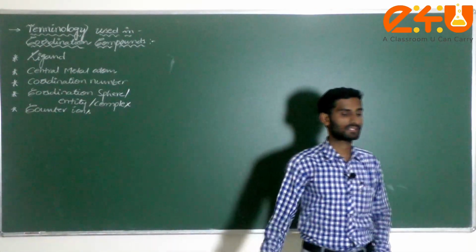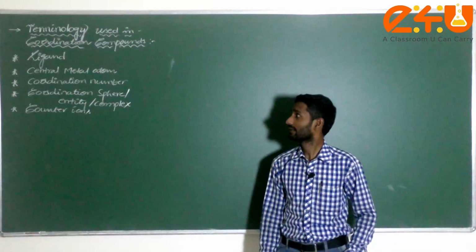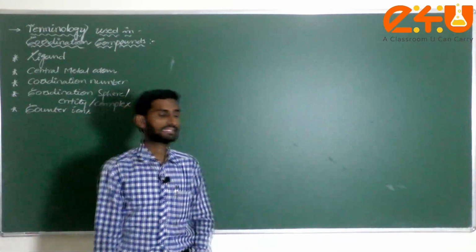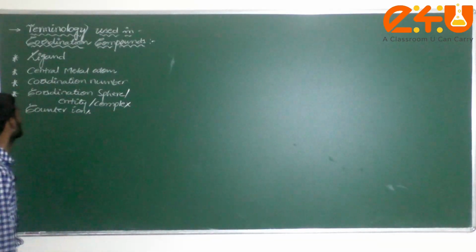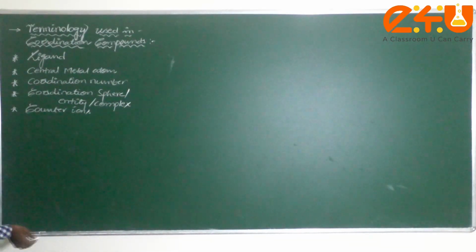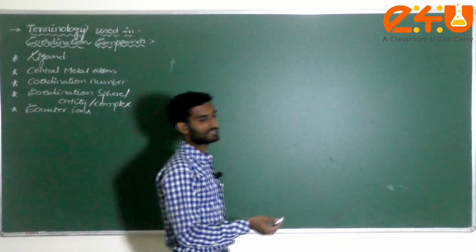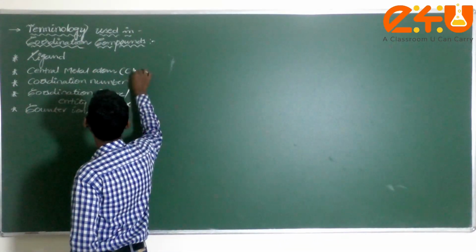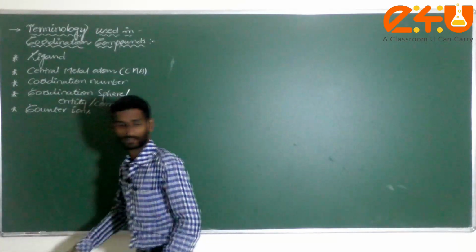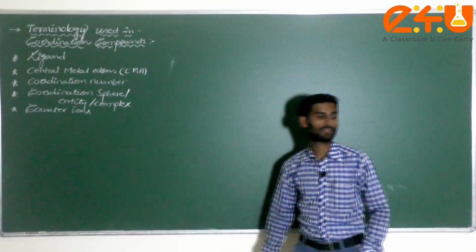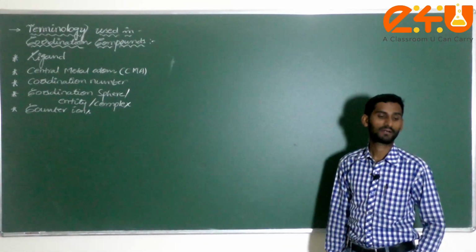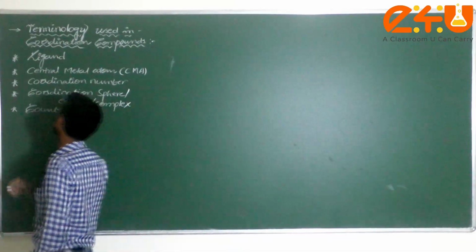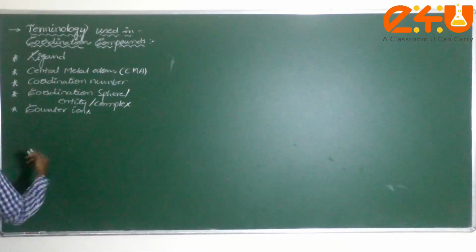These are the terminology we are going to use in coordination compounds. This is very important terminology and very easy also, dear student. First one we have to start with is ligand. Next one, central metal atom, commonly called by the short form CMA. Next one, coordination number. Next one, coordination sphere or entity or complex. Next one, counter ions.